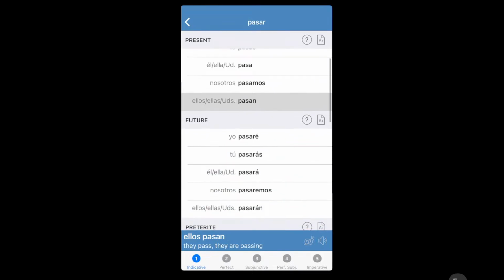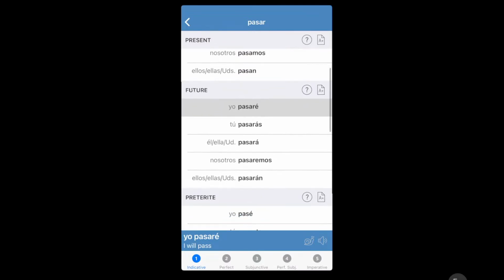Now, when we talk about the future, it's the verb and add É for yo, for I. So, I will pass, you will pass, and you can see the translation at the bottom left there. Tú pasarás, you will pass.